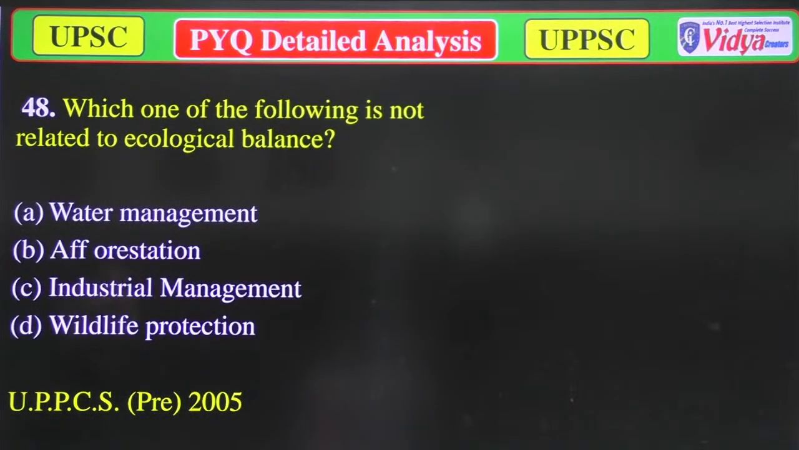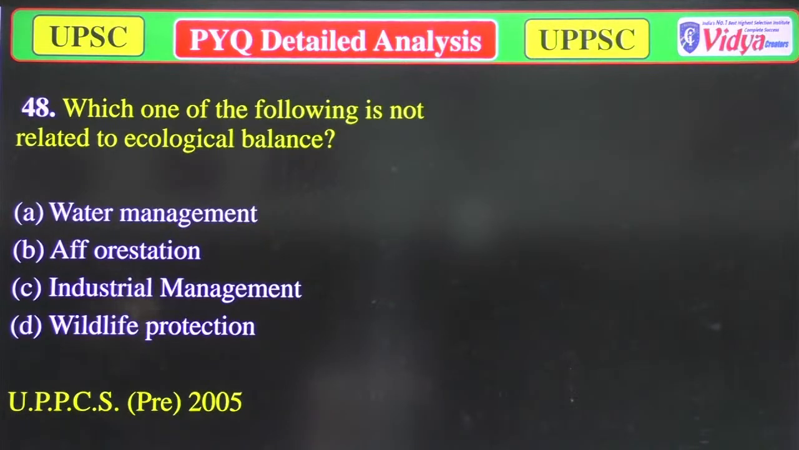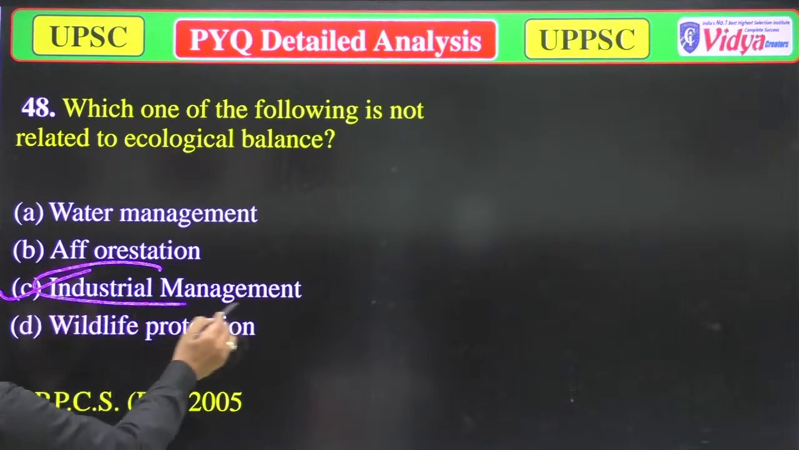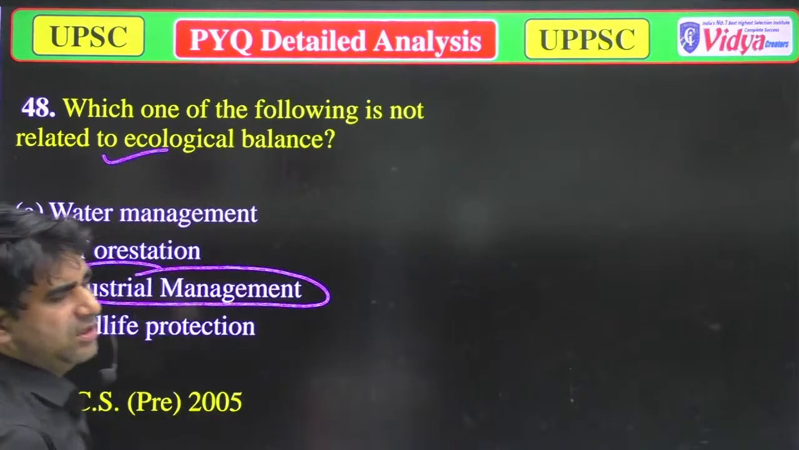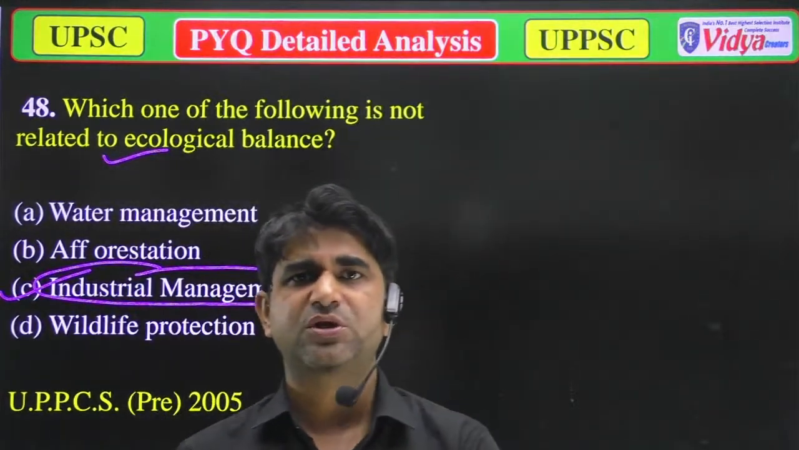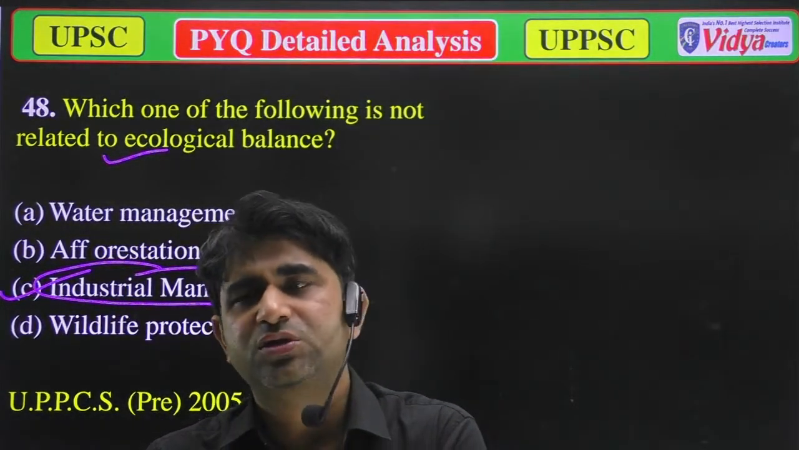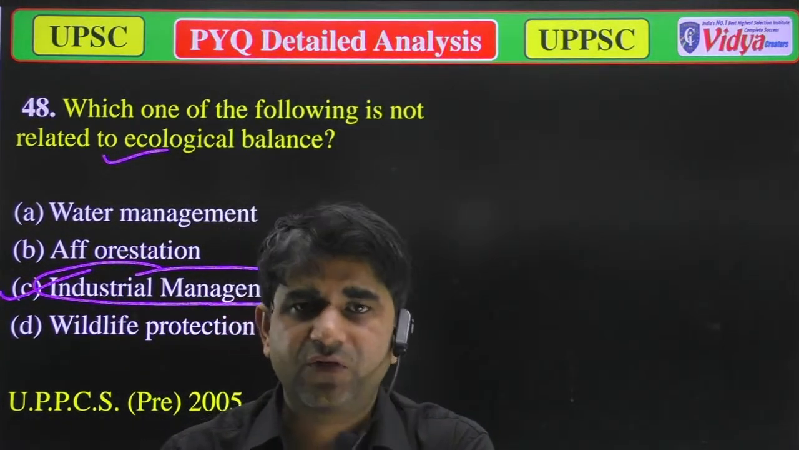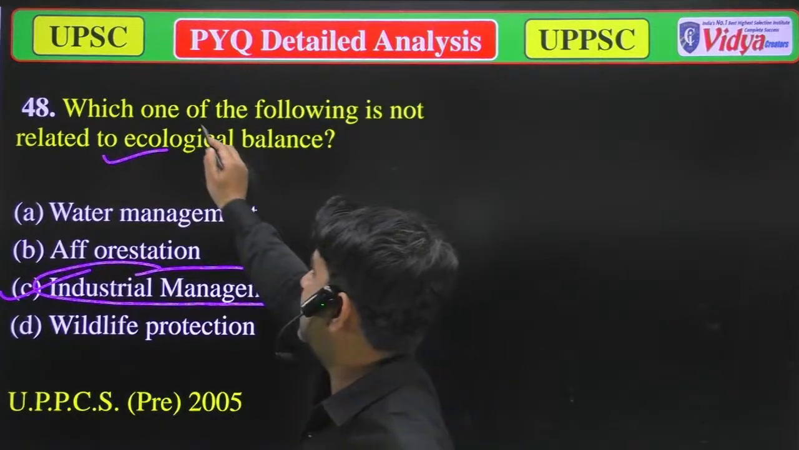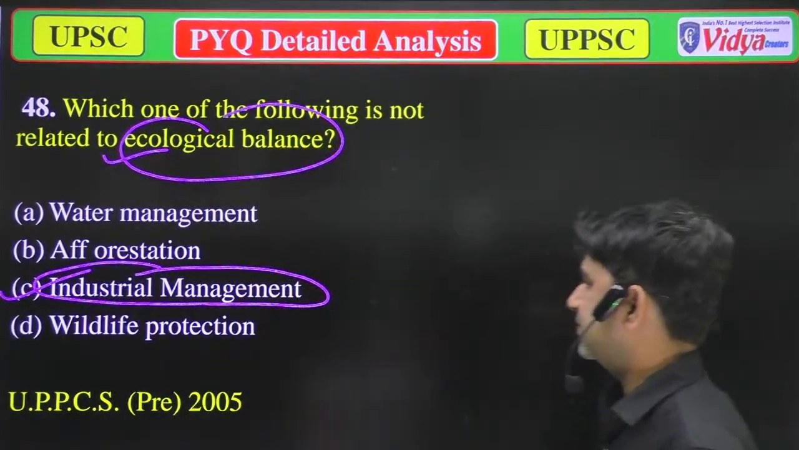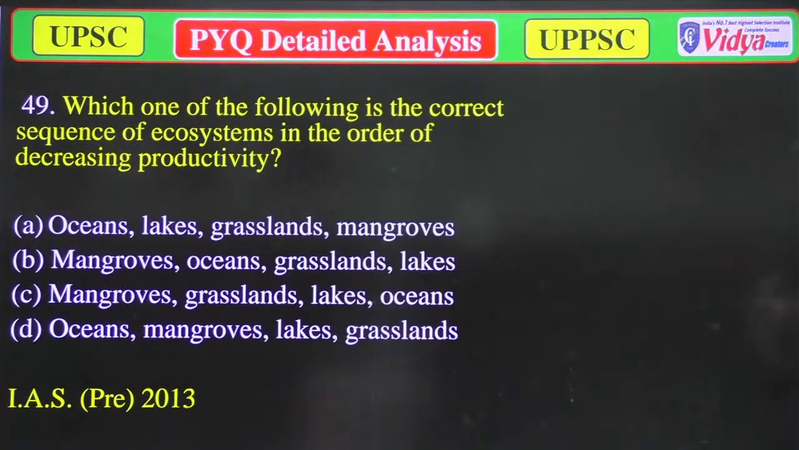Now we'll move to the next question. Which one of the following is not related to ecological balance? A. Water management, B. Afforestation, C. Industrial management, and D. Wildlife protection. So correct answer is industrial management, because industrial management does not have a huge responsibility in the field of biological management, or you can say ecological management. So option C is correct.